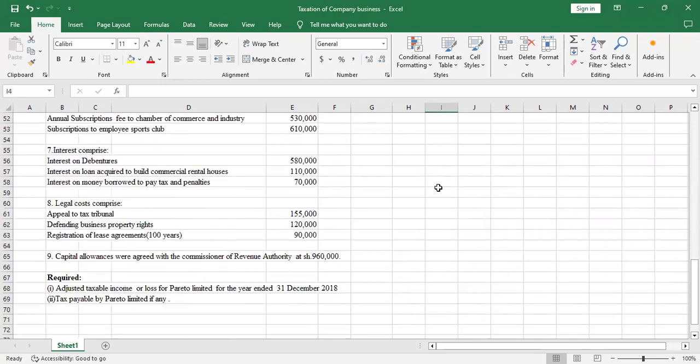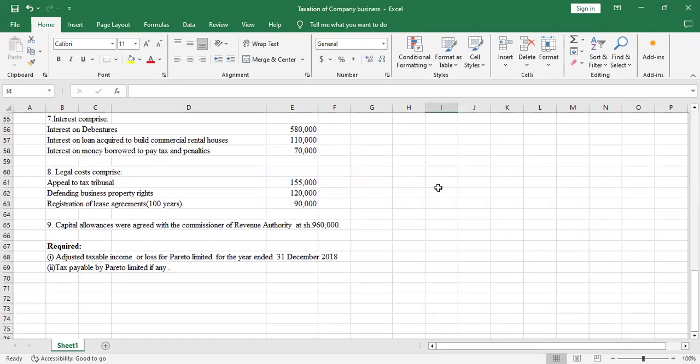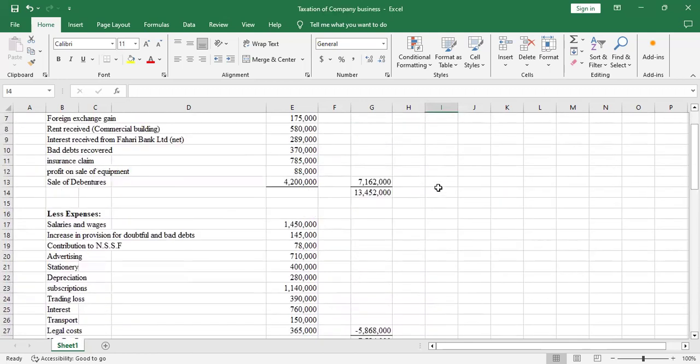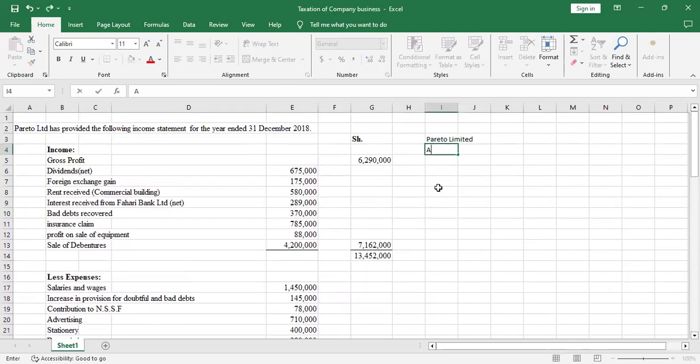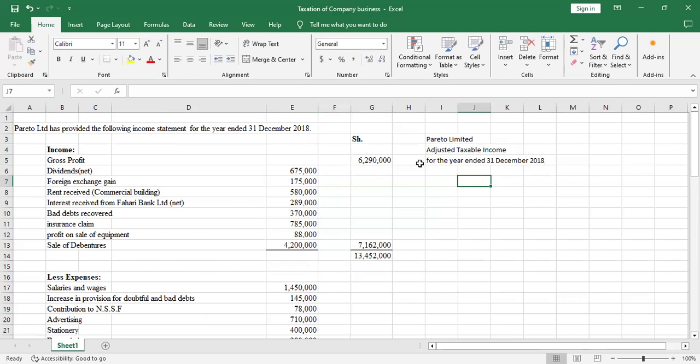It is adjusted taxable income for the year ended December 2018. Okay, I'll create the bottom border here.